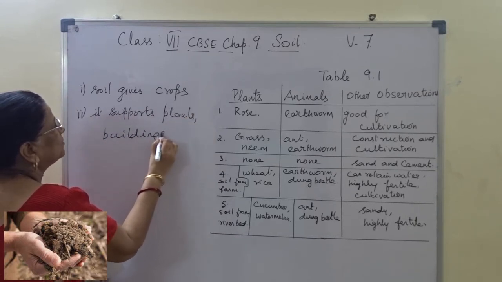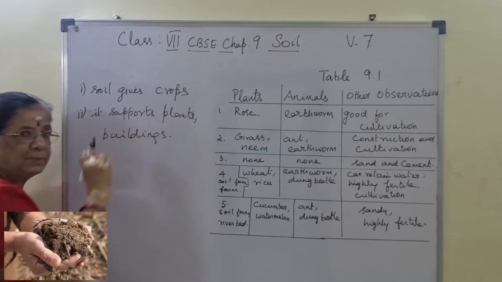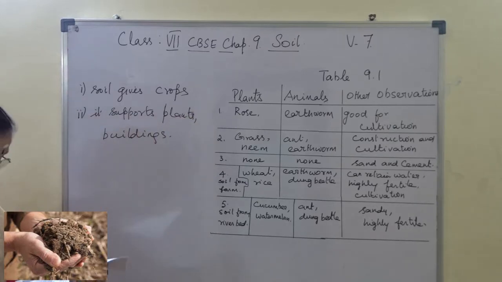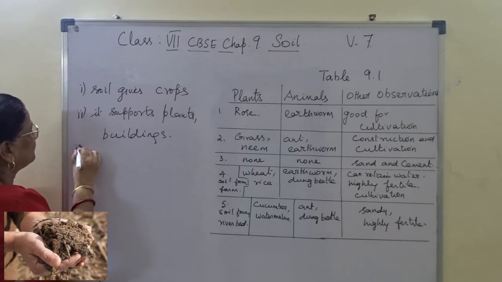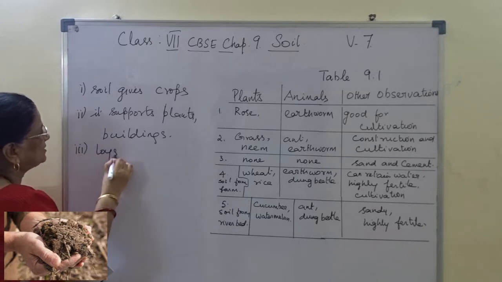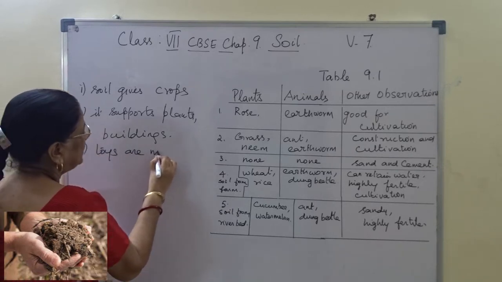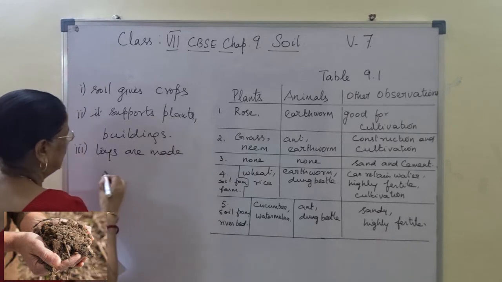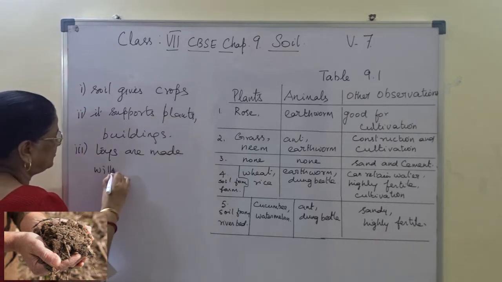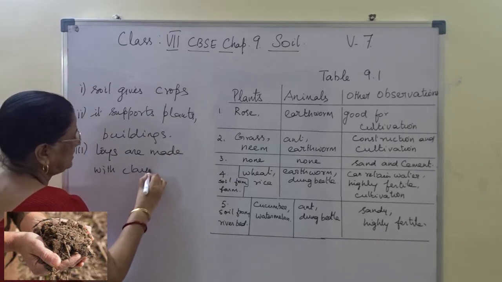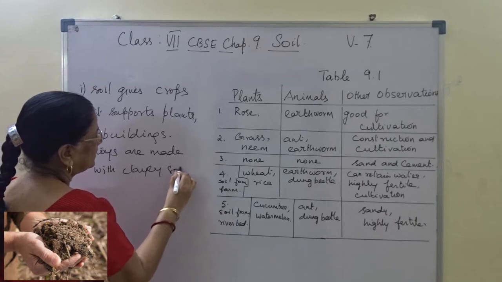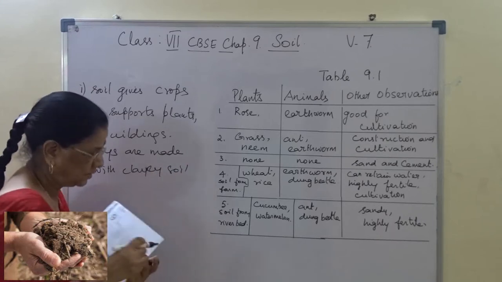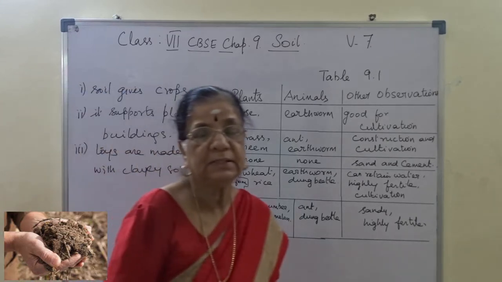Planting, mostly trees. Okay. Then toys are made with clayey soil.